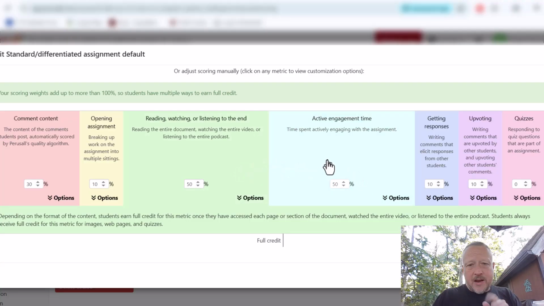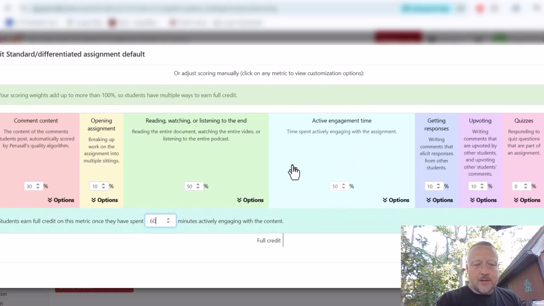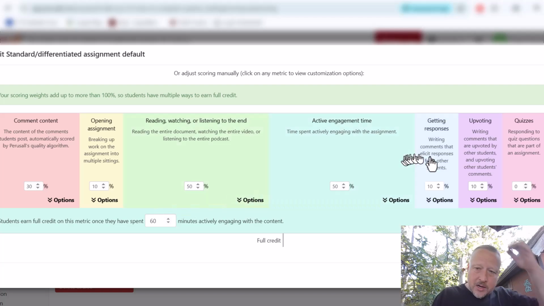Now, one major change I did make is the active engagement time. This is set to 60 minutes. It was set to 120, 2 hours, and that's not really what I'm after on these types of assignments. I want you to really spend some time in it. Notice it doesn't have to be 60 minutes in one shot, but you really should spend some time with it. I want you to have the knowledge of what's going on behind the scenes. That's why there's not a ton of assignments in this class, because I want you to do some reading that goes over knowledge that you should have as you get out of this class. So your active engagement time should be right around 60 minutes.